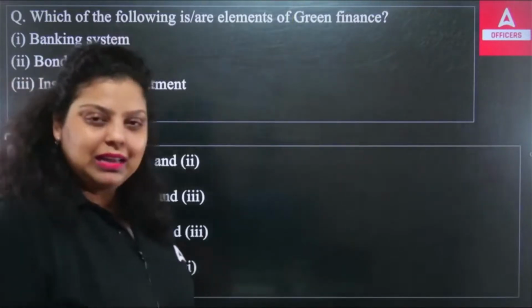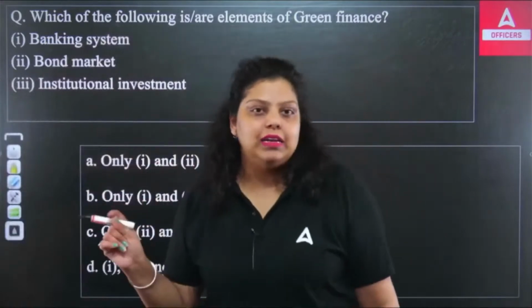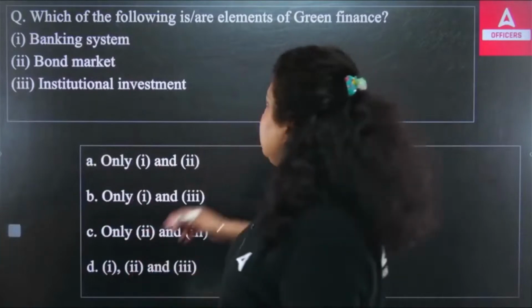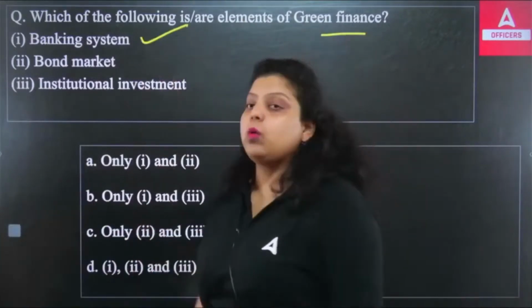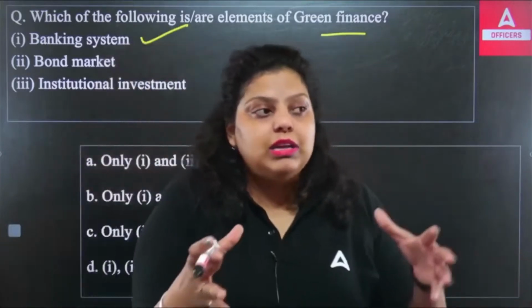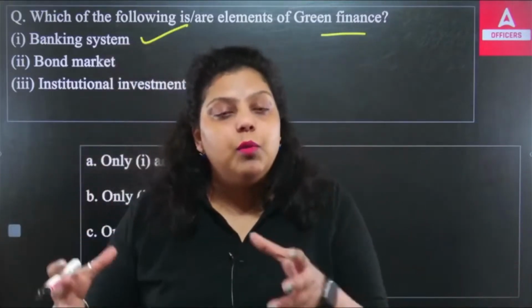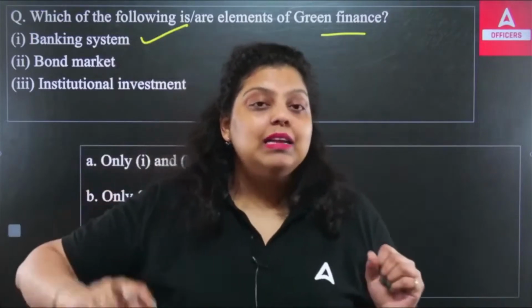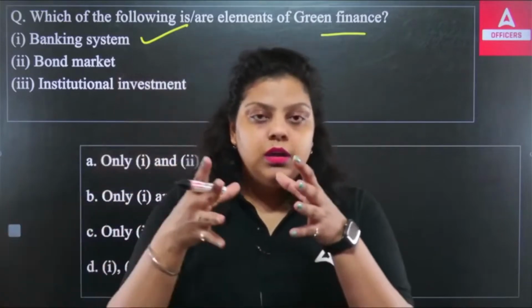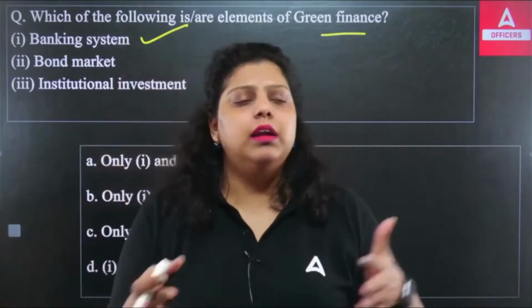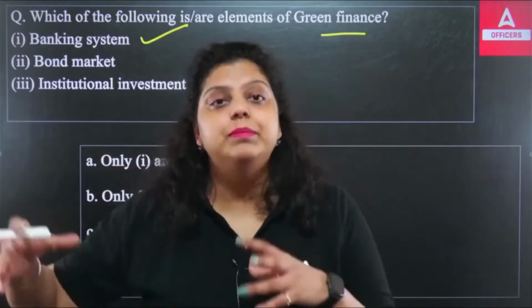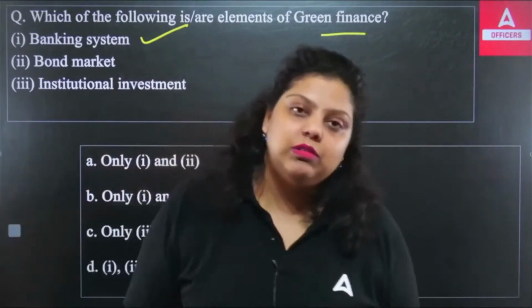If I talk about the banking sector, they have nothing to do directly with climate change, but indirectly they can help with climate change by providing green finance. Now, what is green finance? It means you are providing loans to such sectors or businesses which are environmentally involved. Like a bank giving a loan for starting a startup related to electric vehicles or renewable energy. These are the sectors which help you reduce the climate change impact, and that is known as green finance.